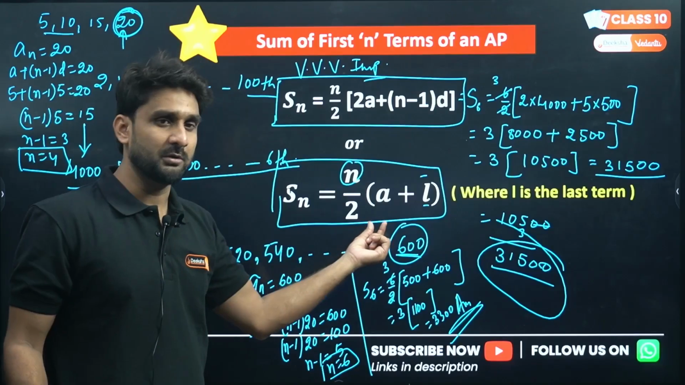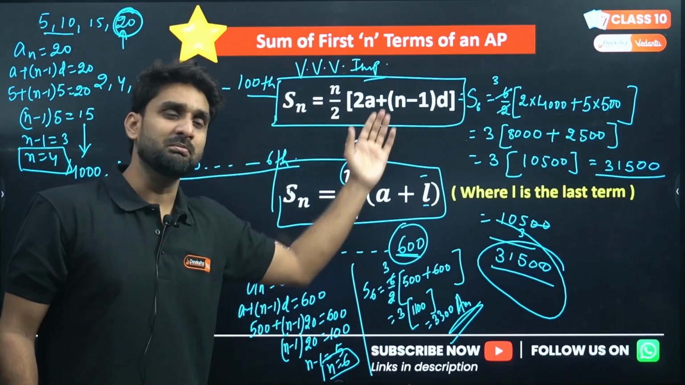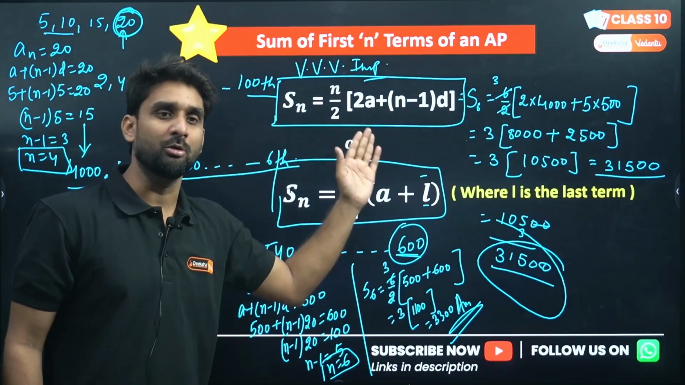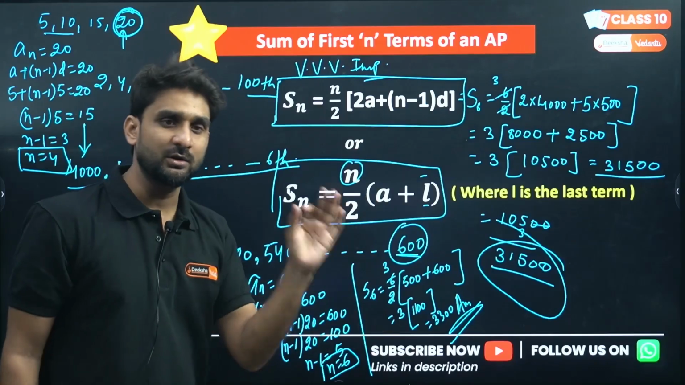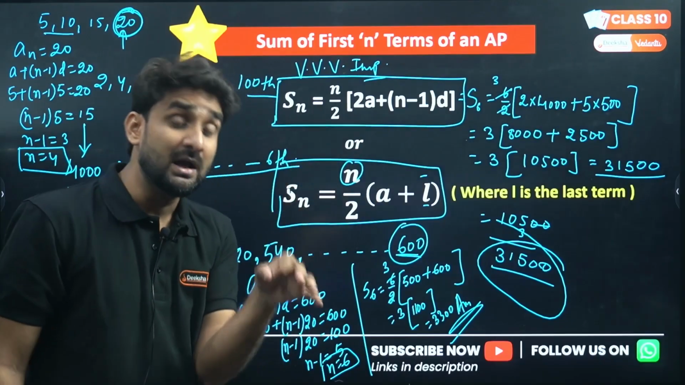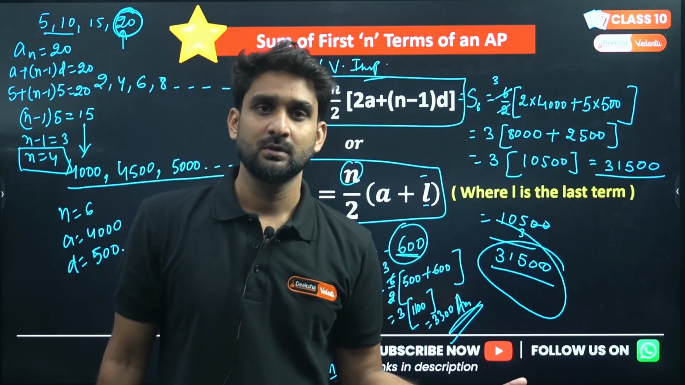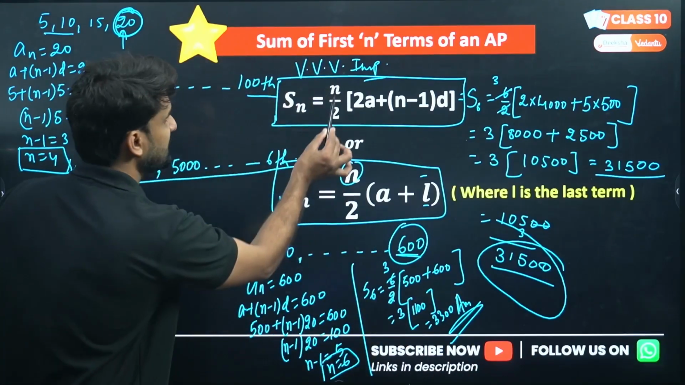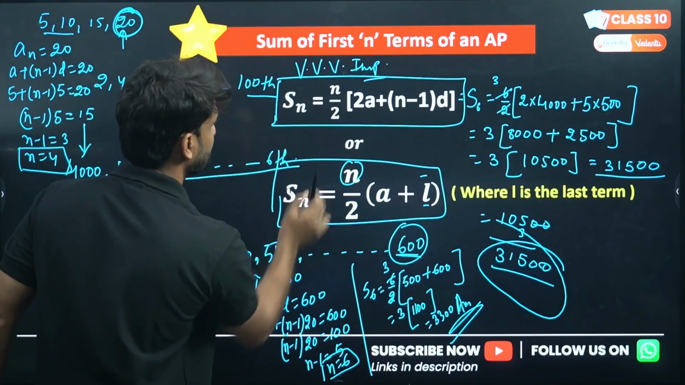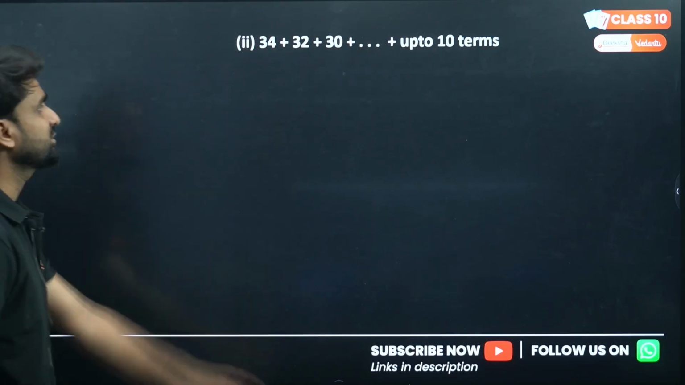So we will use this formula. But the common thing in both these formulas is that you must have n terms, like how many terms we are adding up, because n is coming in both formulas. So n plays a very important role. Let's do this question here.